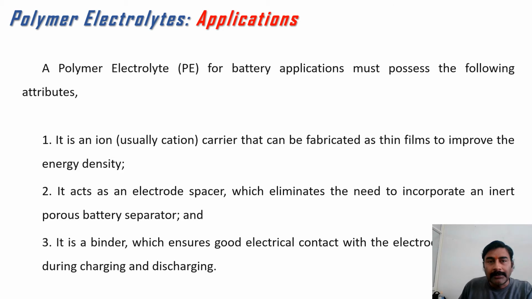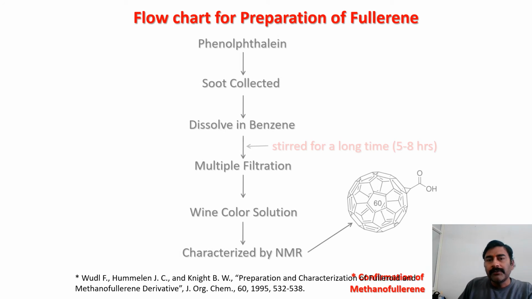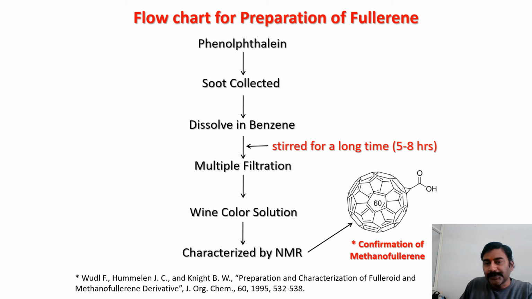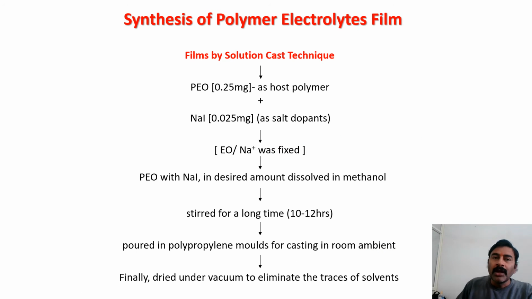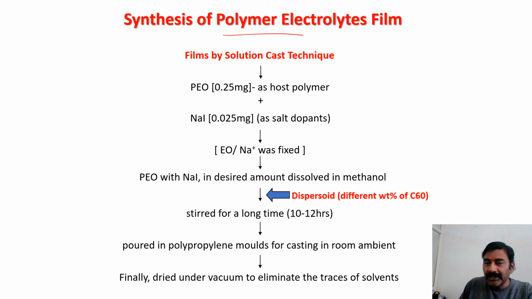Now, in our work we synthesized fullerene as a dispersant for our polymer electrolyte thin films. We prepared the fullerene inside the laboratory by collecting carbon soot by burning a fluorescent bulb, and we dissolved it in benzene and stirred it for more than 5 to 8 hours. We then filtered it. We found a wine colored solution, and it was further characterized by NMR to confirm the fullerene behavior. We found methanofullerene in that. And the thin films are prepared by the standard solution cast technique, where we disperse a weight amount of